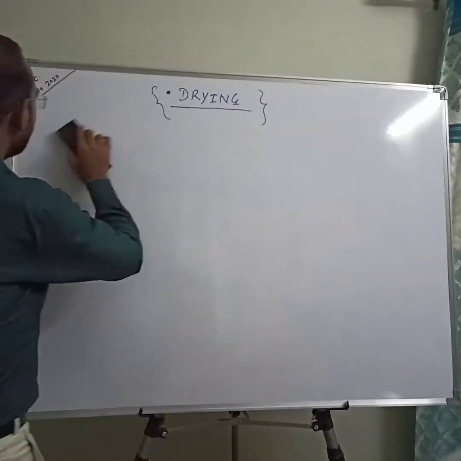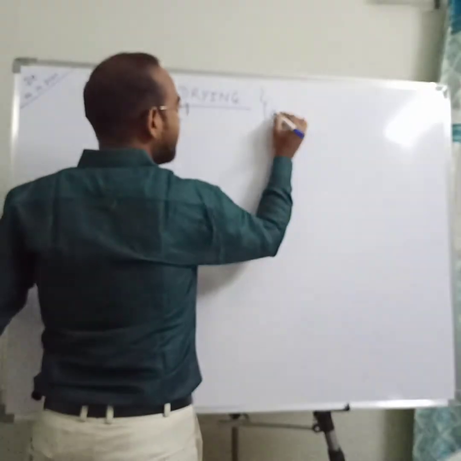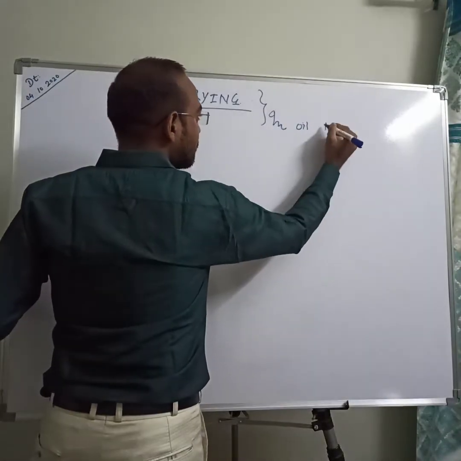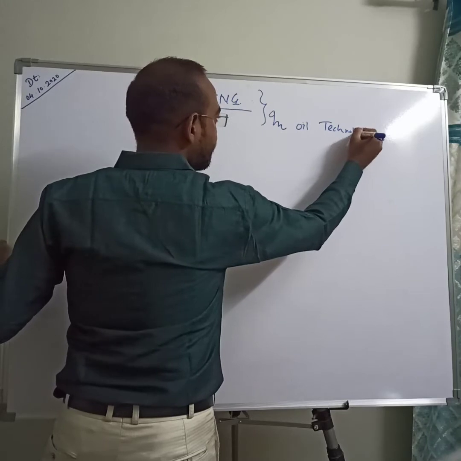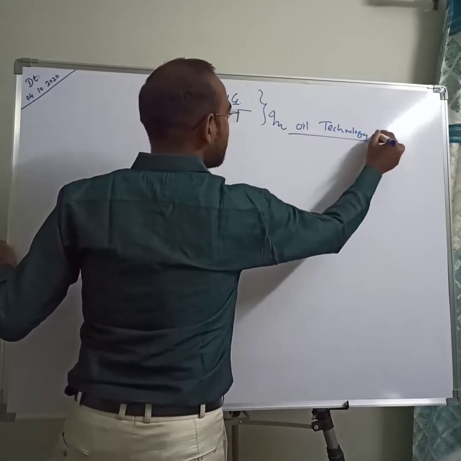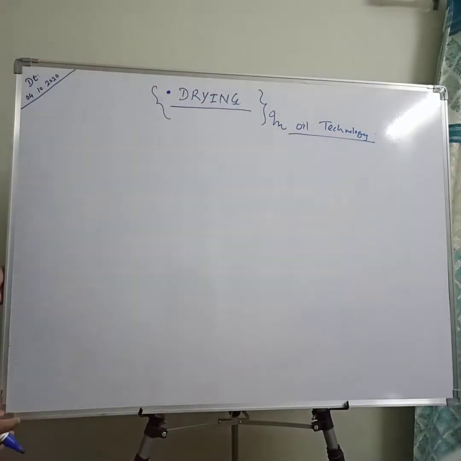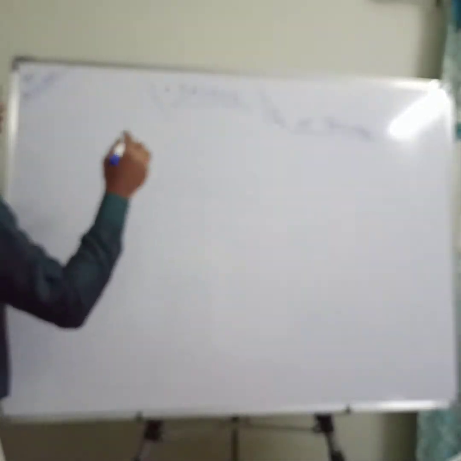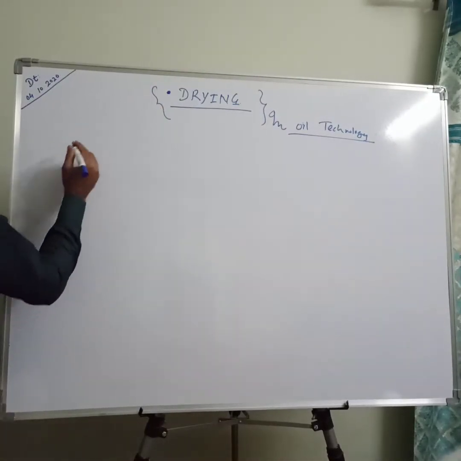So I am not going to explain each and every concept related to drying in depth, because we are not here to learn the drying process actually, but we want to see some numericals related to our oil technology, especially drying in our oil technology. So whenever it is possible, there are n number of various stages or operations in oil technology where drying is necessary.